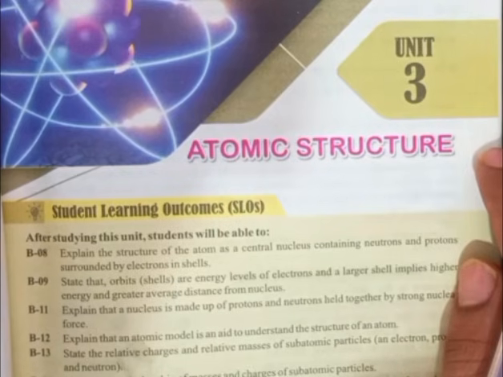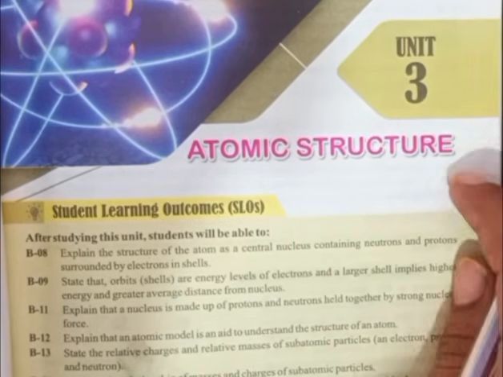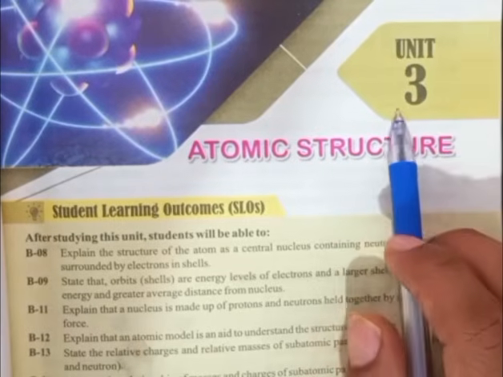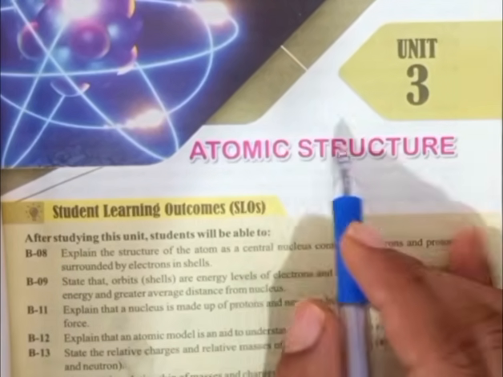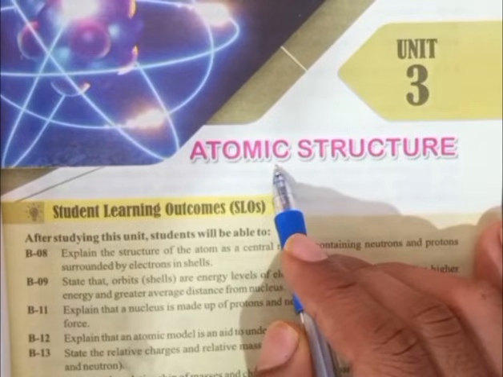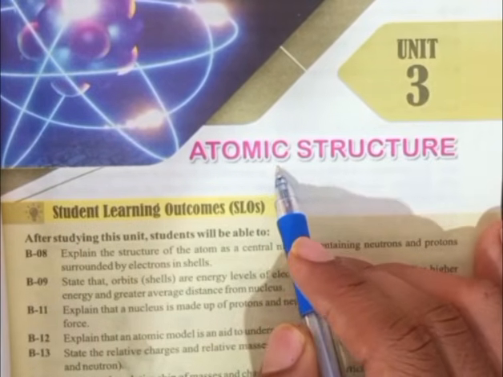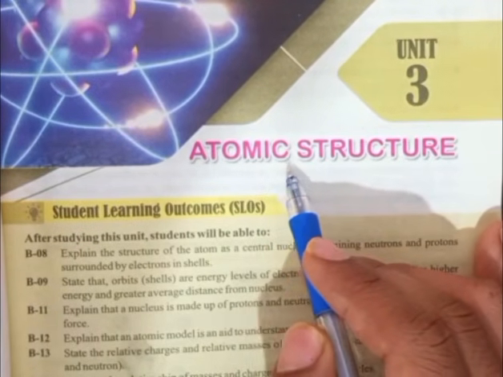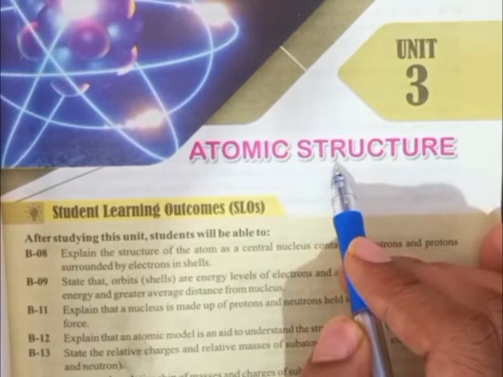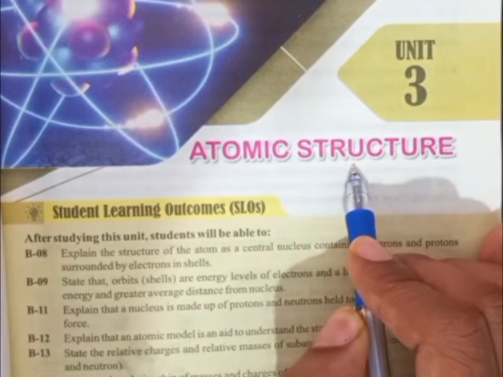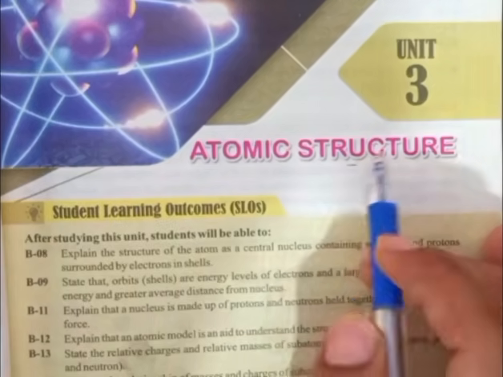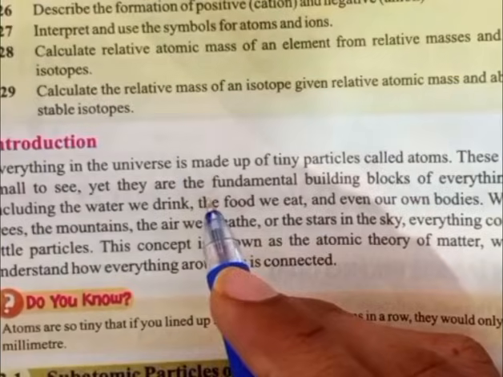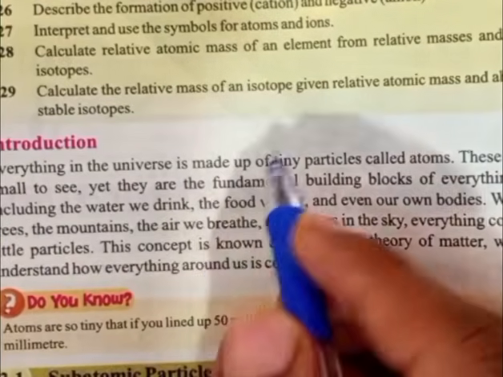So today I am starting another chapter of class 9 chemistry, that is atomic structure. Okay, unit number 3, atomic structure. In this chapter we will deal with the atom, its subatomic particles, electron, proton and neutrons. We will deal with the structures of atom, atomic models. So let's start the chapter with the introduction.